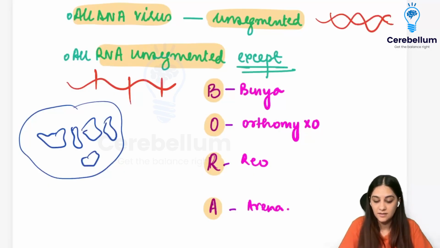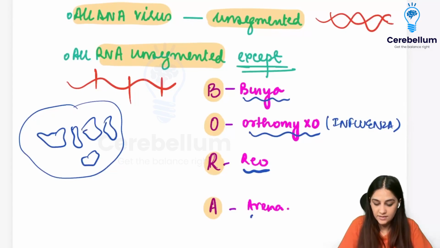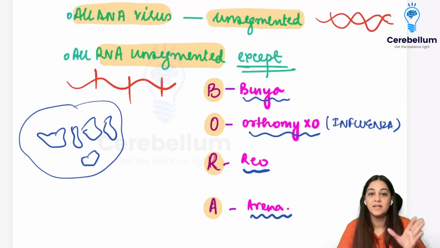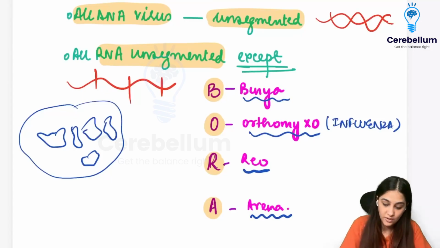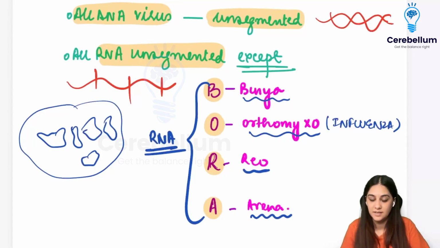So what are the viruses? It's going to be your Bunyavirus, your orthomyxoviruses, that contain the influenza virus, right? Orthomyxoviruses contain the influenza. Then we have the Reovirus, and finally we have the Arenavirus. So just remember, Bora Bora Islands are segmented islands, and that is why these four viruses, which are all RNA viruses, are the segmented viruses. All the other viruses are unsegmented.